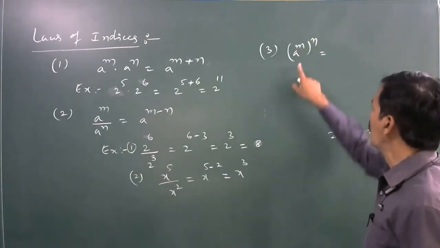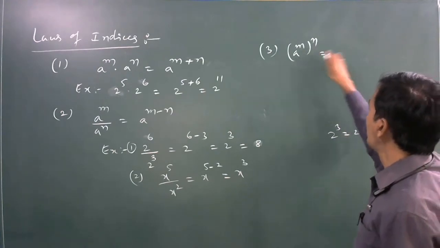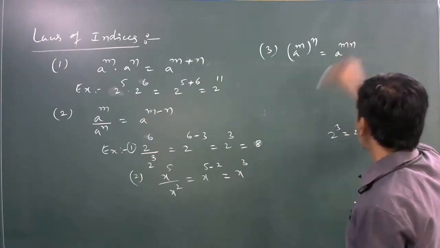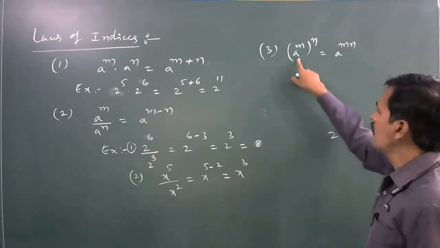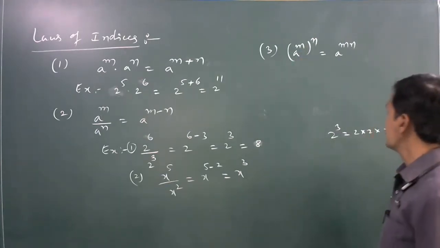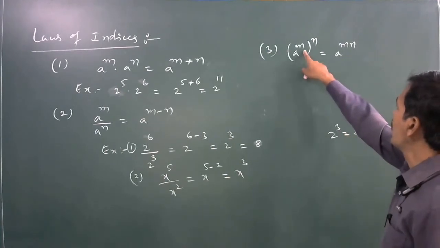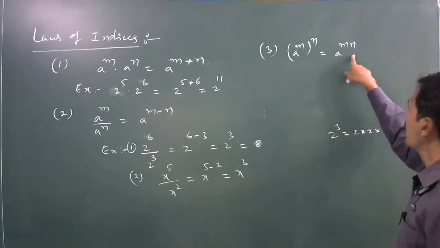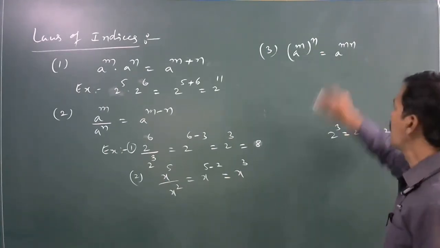A power m whole power n is equal to a to the power of m into n. Here also a is a non-zero real number, and m and n are positive integers.